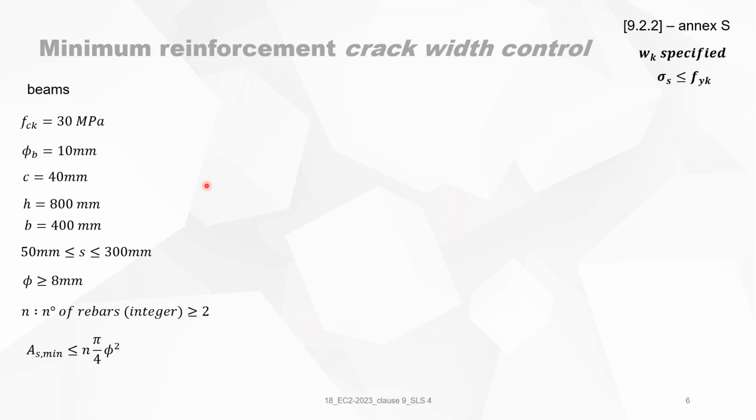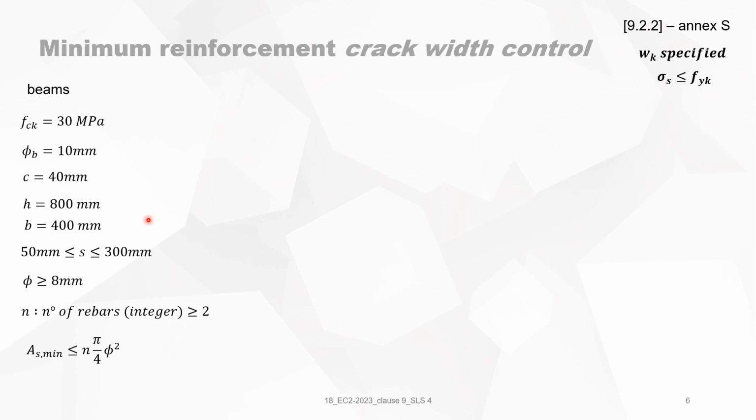Now we will look into it a little bit more in detail. We look for beams, the concrete quality is C30, the stirrup diameter 10, concrete cover is 40. It's a beam of 800 by 400 millimeters. But to calculate minimum reinforcement with crack width control, there you have too many parameters. You have the distance between the rebars, the diameters of the rebars. So you have too many, and the number of rebars, which is more or less the same as the distance between them.